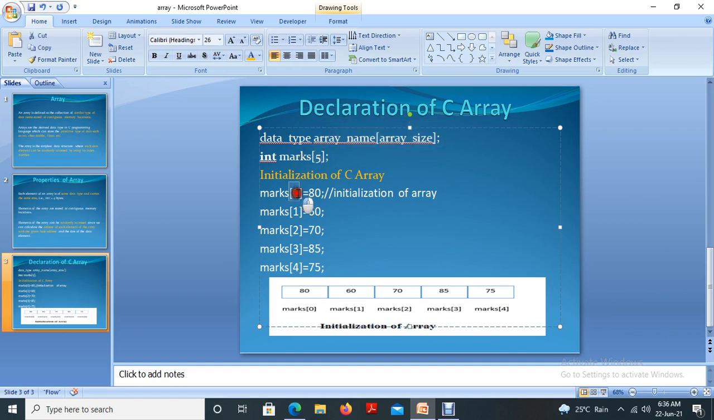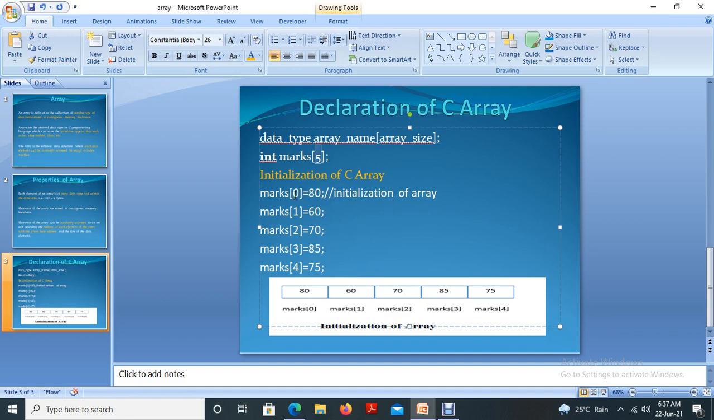And here, these are the indices. So it starts from 0 and ends at 4. Always the array's index starts from 0. Very important thing: array index starts from 0 and ends at the maximum size of the array minus 1. So the maximum size of the array is 5, minus 1, 4. So I am assigning values like 80, 60, 70, 85, 75. All these are integer values, and all these values we are going to save in this array.